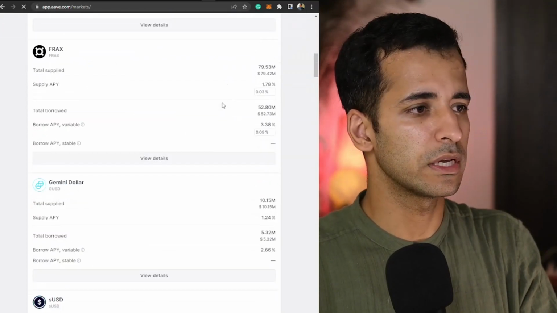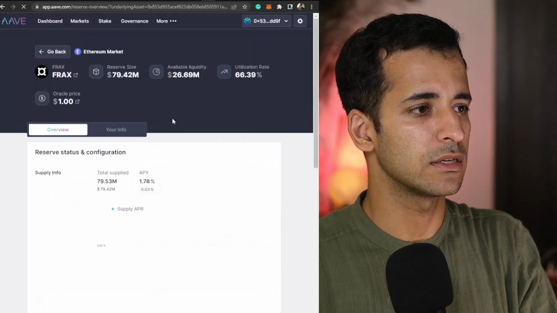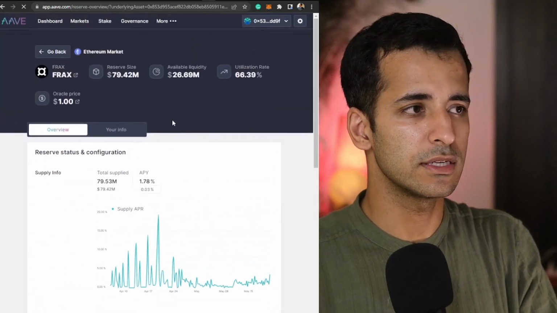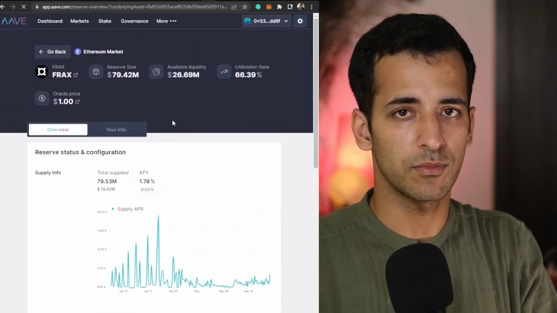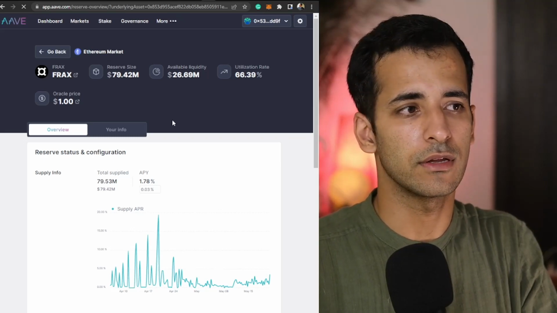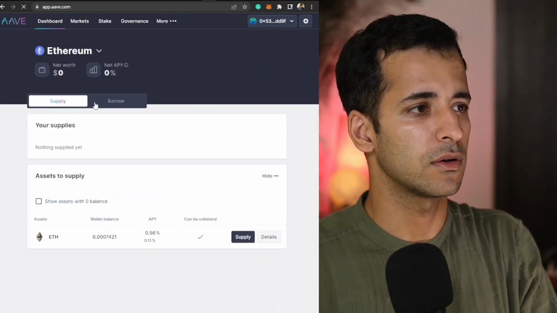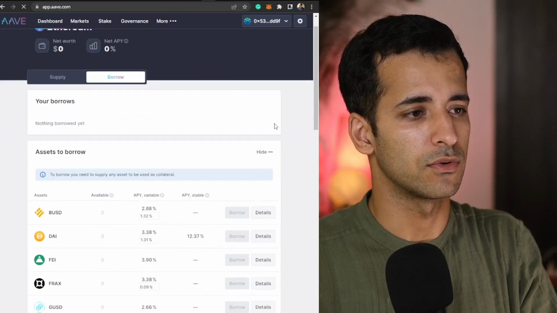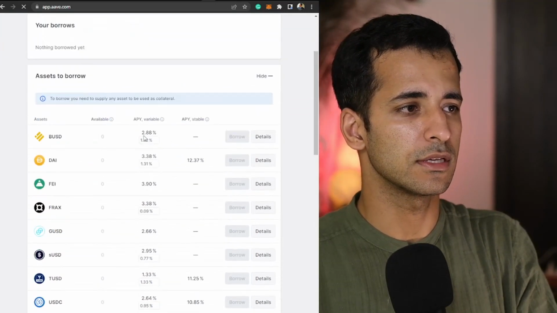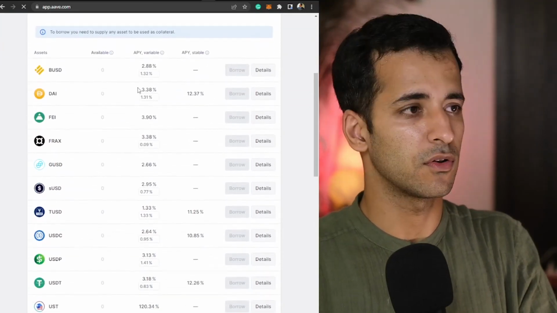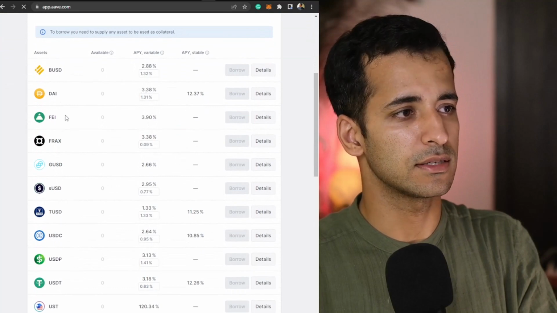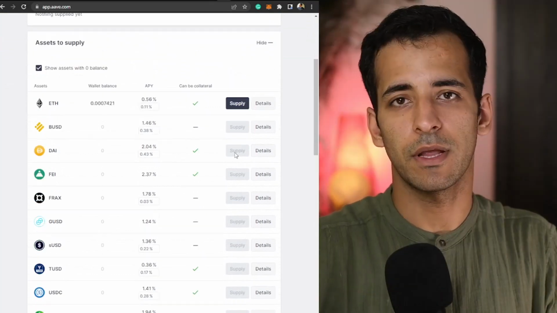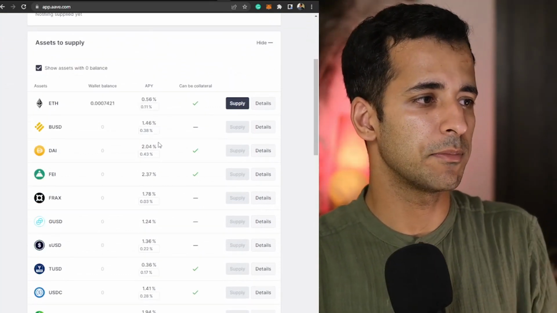What we can do is click on, let's say, details. You can get all the details and analytics of the lending and borrowing markets that are operating. Let's click on borrow. Let's say I want to borrow. Here you can see the rates, or the APYs, on these assets. If you want to supply your assets for lending, you can clearly see the APY you will be getting.